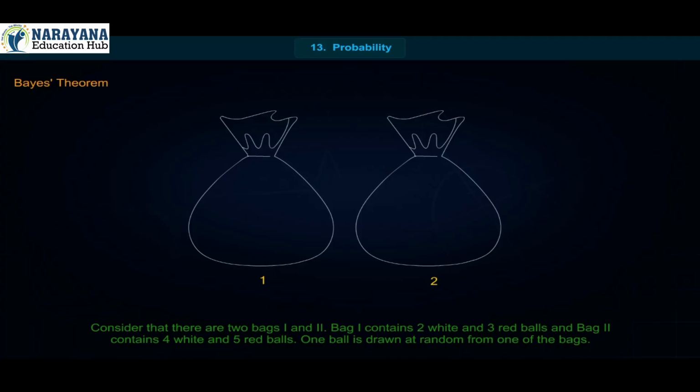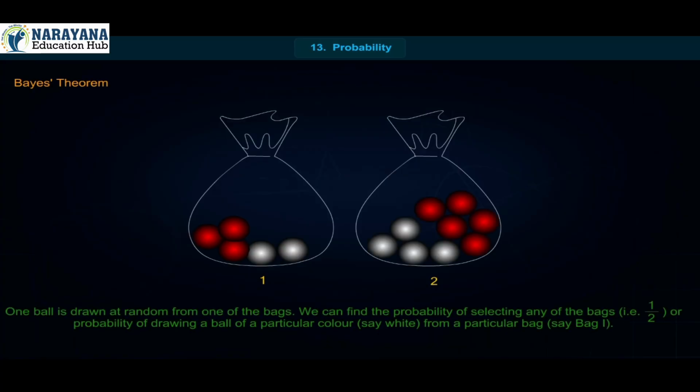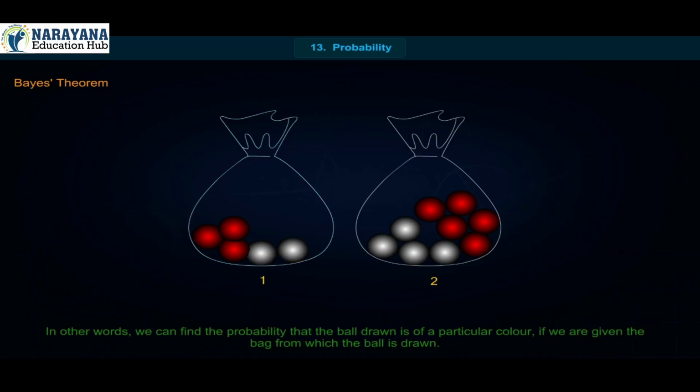Theorem. Consider that there are two bags 1 and 2. Bag 1 contains 2 white and 3 red balls and bag 2 contains 4 white and 5 red balls. One ball is drawn at random from one of the bags. We can find the probability of selecting any of the bags, that is 1 upon 2, or probability of drawing a ball of a particular color, say white, from a particular bag, say bag 1. In other words, we can find the probability that the ball drawn is of a particular color if we are given the bag from which the ball is drawn.